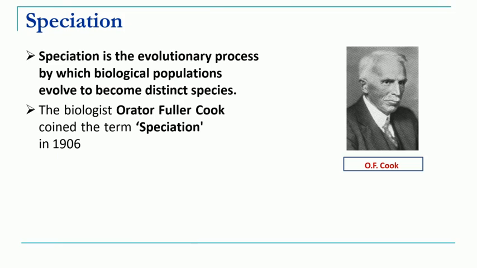Speciation can simply be called the formation of new species. Speciation is an evolutionary process by which biological populations evolve to become distinct species. That is, from a single species multiple species can arise. That phenomenon is termed speciation. Orator Fuller Cook was the scientist who proposed this term speciation in the year 1906.